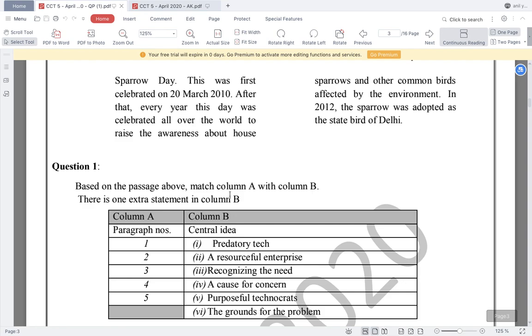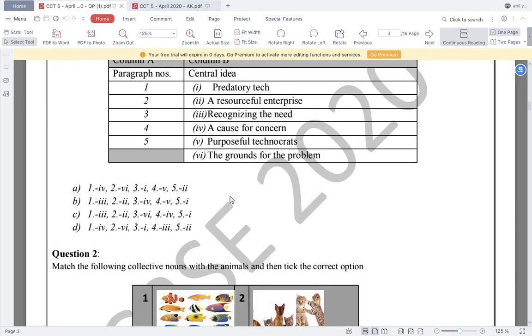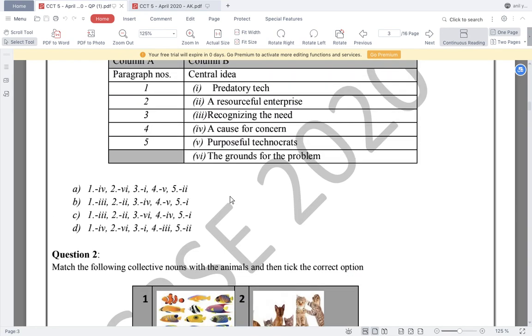All right, so it matches with point number one, that is predatory tech. So how technology has made them or attacked these prey. We know that these radiations are very harmful to such animals. Again, if you try to match this paragraph with some other point, you will not be able to do so. A cause for concern, no. Purposeful technocrats, no. The grounds for the problem, no. So mainly technology and the predatory habit of the birds, it matches. So therefore the point is one.